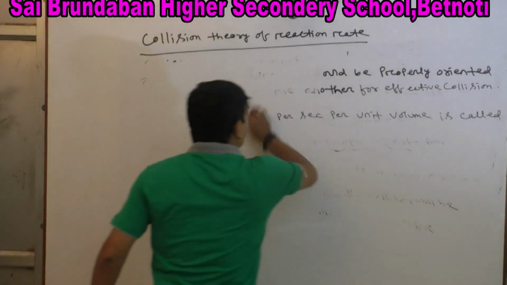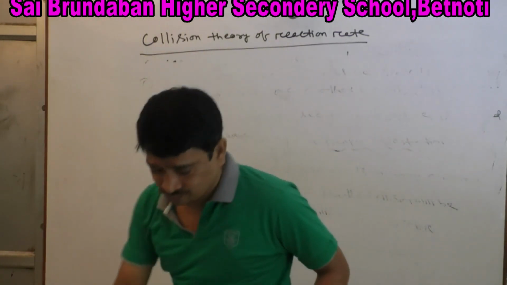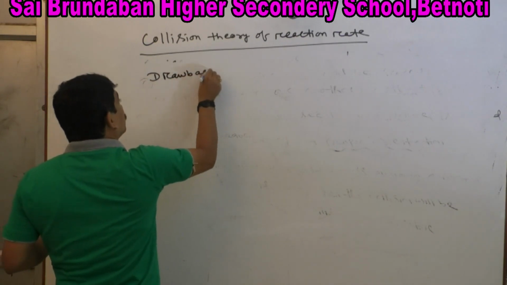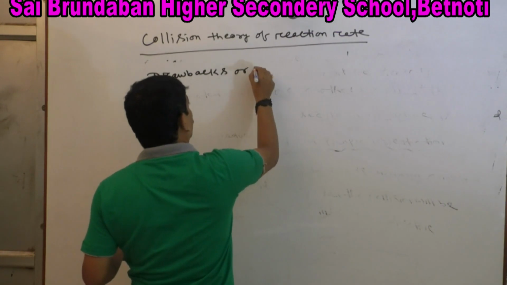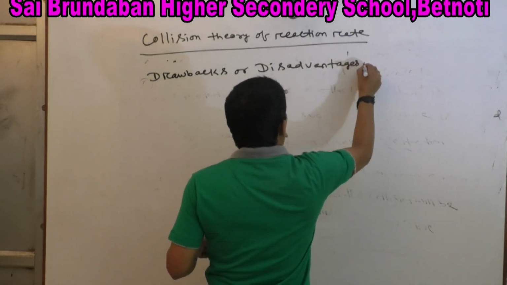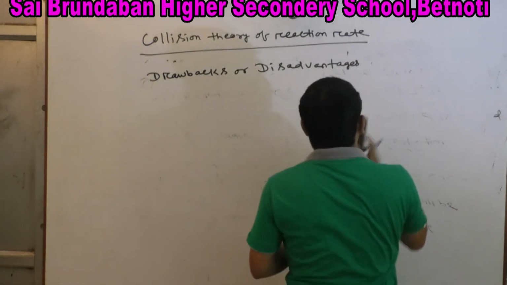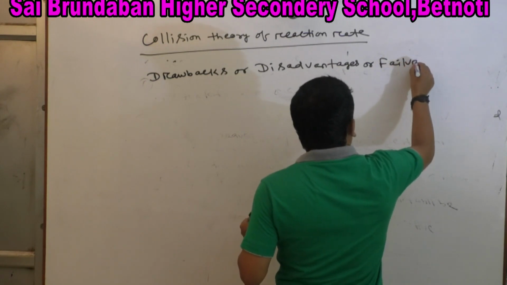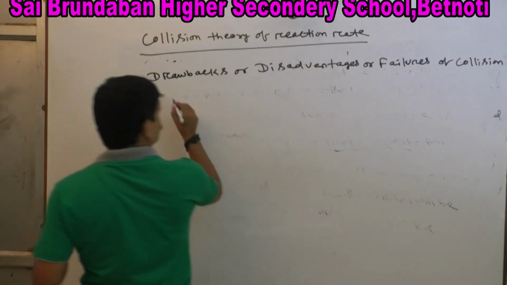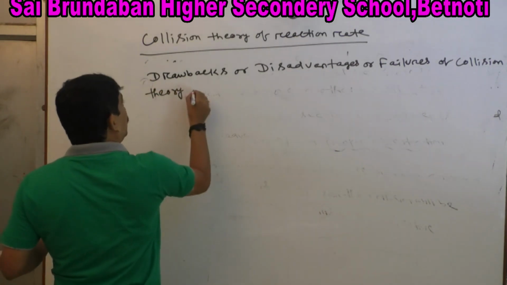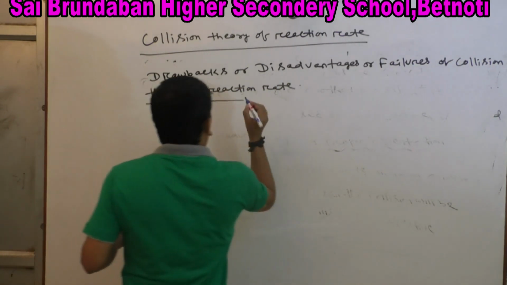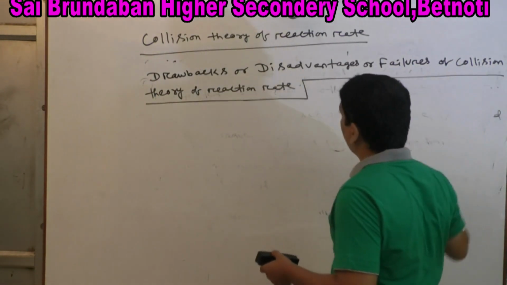Next, drawbacks, or disadvantages, or failures of collision theory of reaction rate.